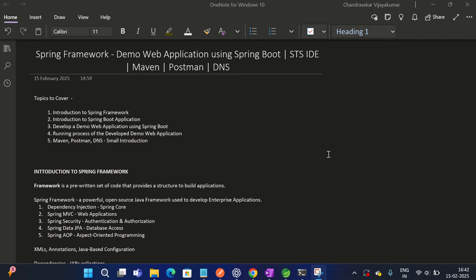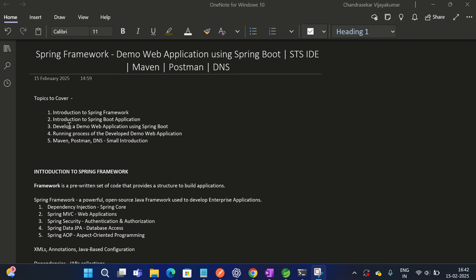Okay, so the topics I'm going to cover here are introduction to Spring Framework, introduction to Spring Boot application, and developing a demo web application using Spring Boot. We're going to follow all the steps provided by the Spring team itself.